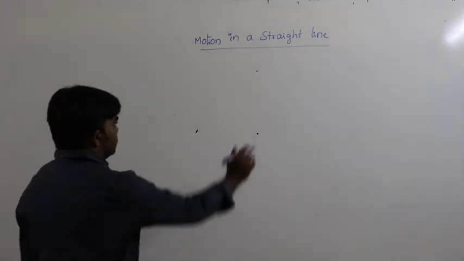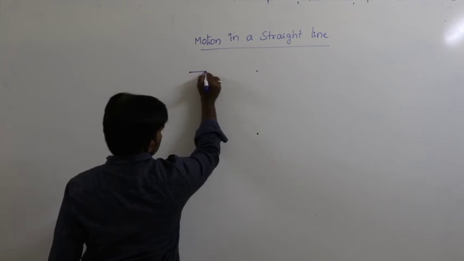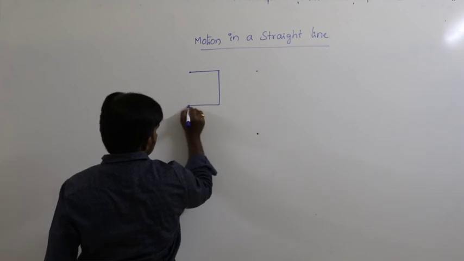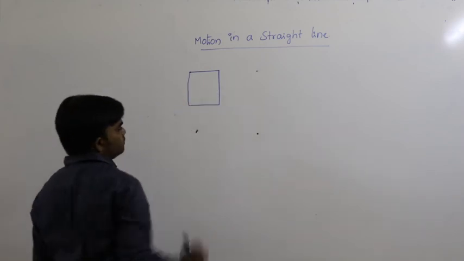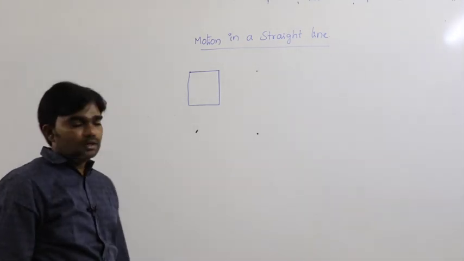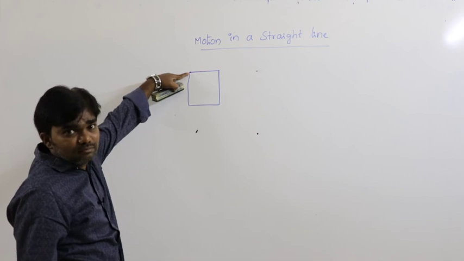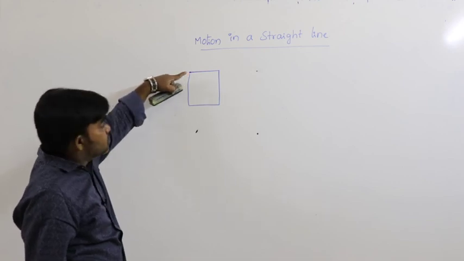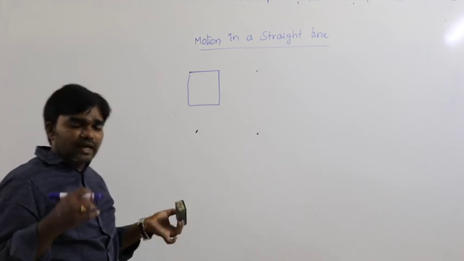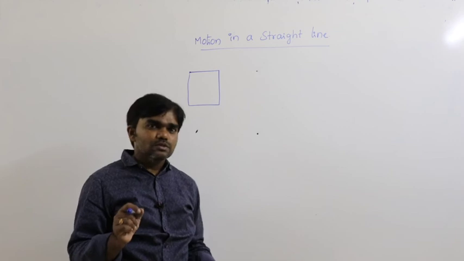In any closed path, let us say the body starts at this position, moves like this, and moves like this and finally reaches this position. This is also a closed path because the starting point and ending point are the same. For any closed path, the displacement of the body must be equal to 0.